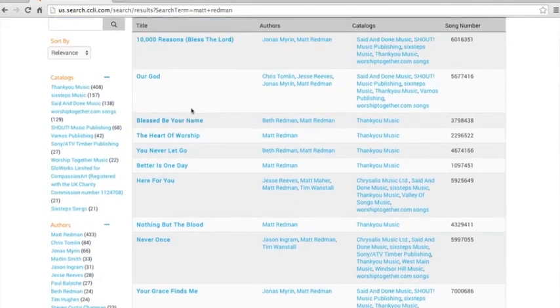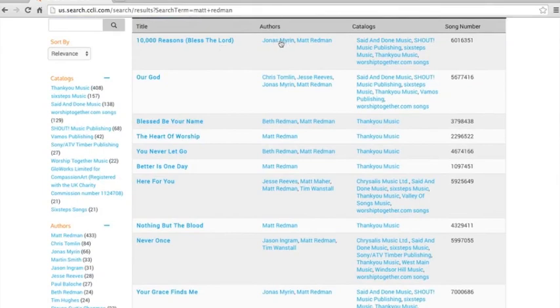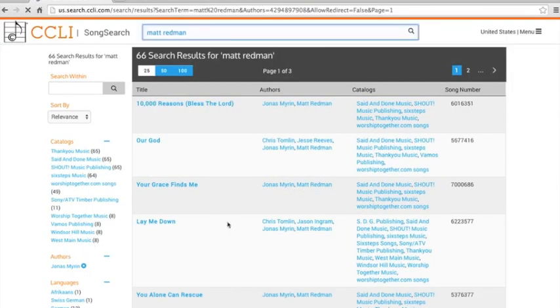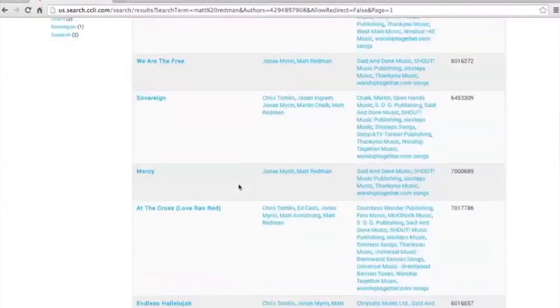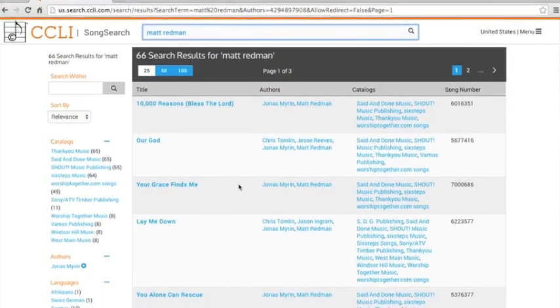Once you get to this link and you see Jonas Mirren, you can click on his name here, or you can go over here to the left and click on Jonas Mirren, and now that's going to bring up all the songs that Jonas Mirren has written. And so it looks like most of them, if not all of them, are co-writes. So you can search by name. You could search up here by song title as well.